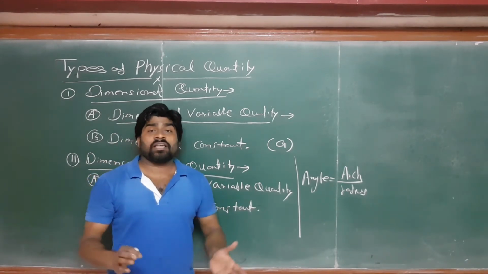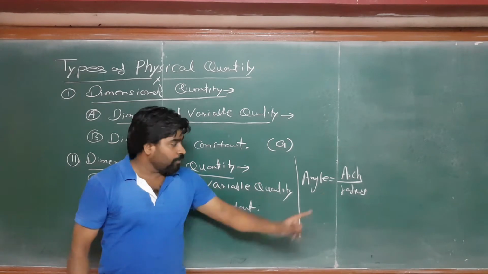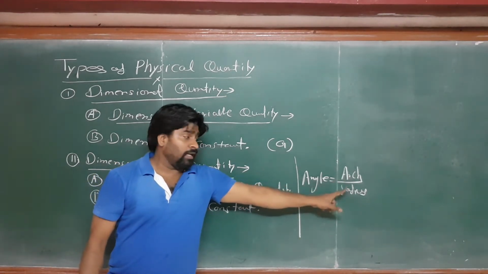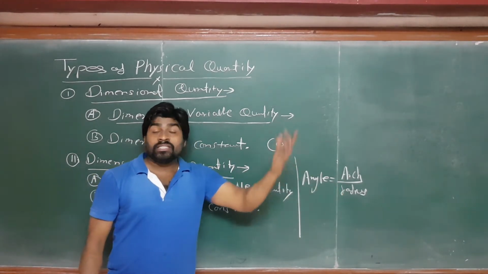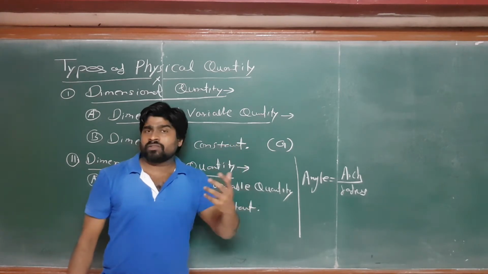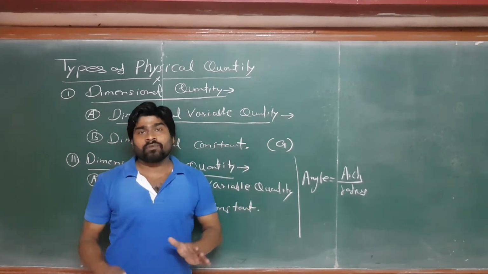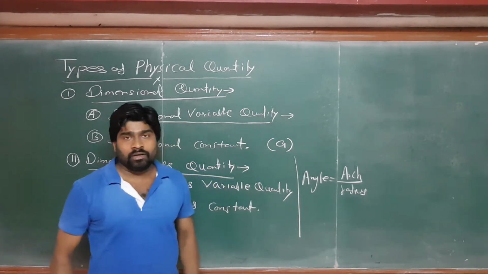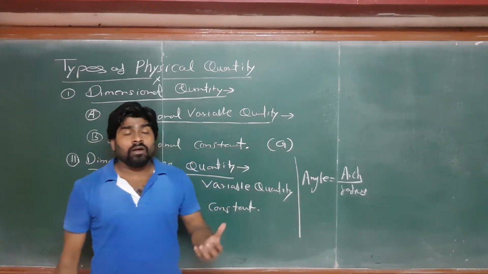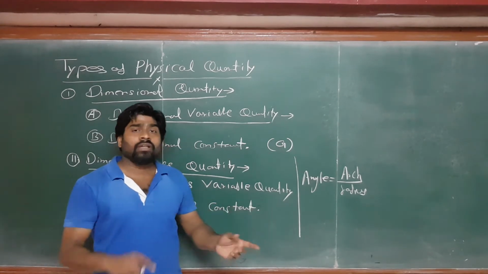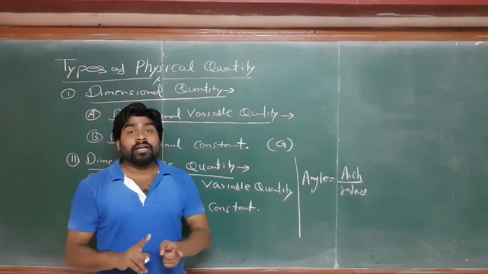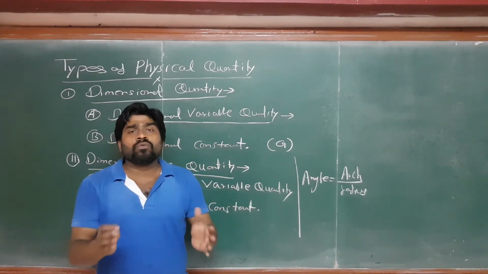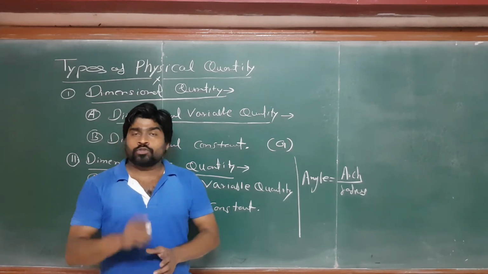If you take the SI unit, the meter, and you write 3 meter as the arc and 2 meter as the radius, the meter will cancel and only the number comes, 3 by 2, which is 1.5, right? So you have seen the angle has no unit, but in the SI system the unit of the angle is the radian, but the radian we cannot convert into dimensions. So note it down.